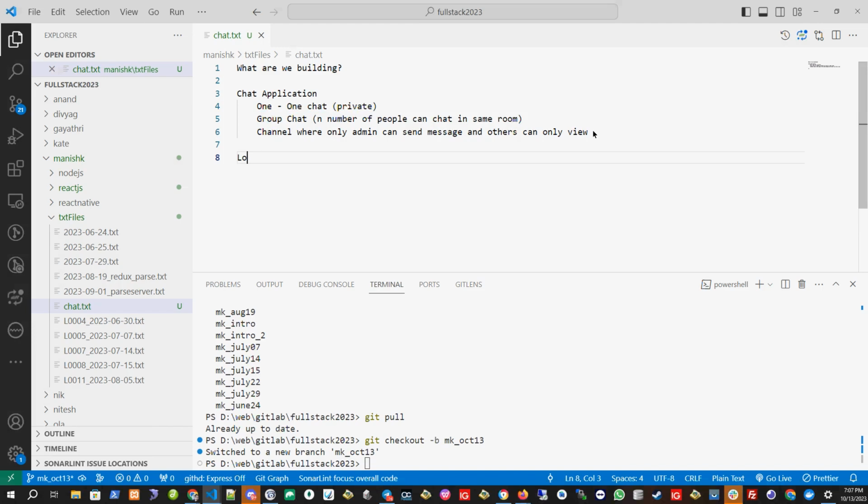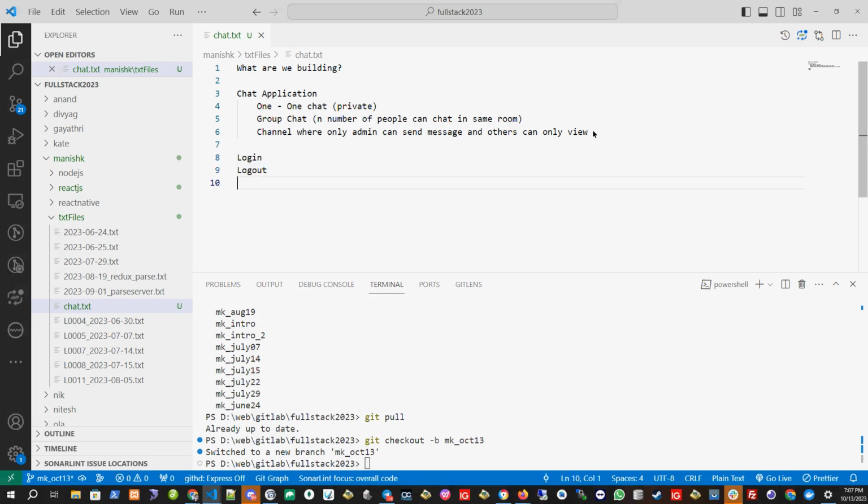Looks are not very important. We'll take some template from somewhere. Right now, the functionality should be ready. So you will try the functionality at home before I really work on it. Today we are only doing the planning, and next time we'll start building it after you have tried at home. Okay, so our application will be like you log into the application.